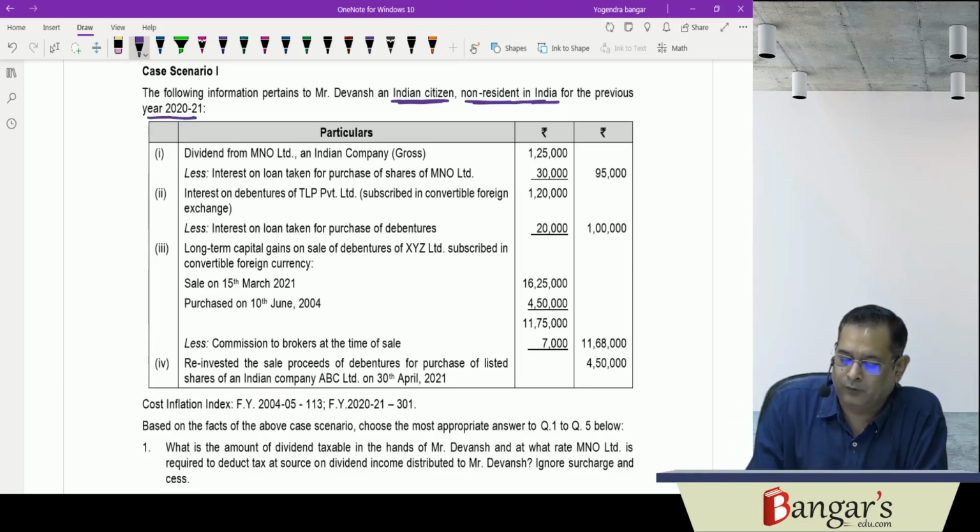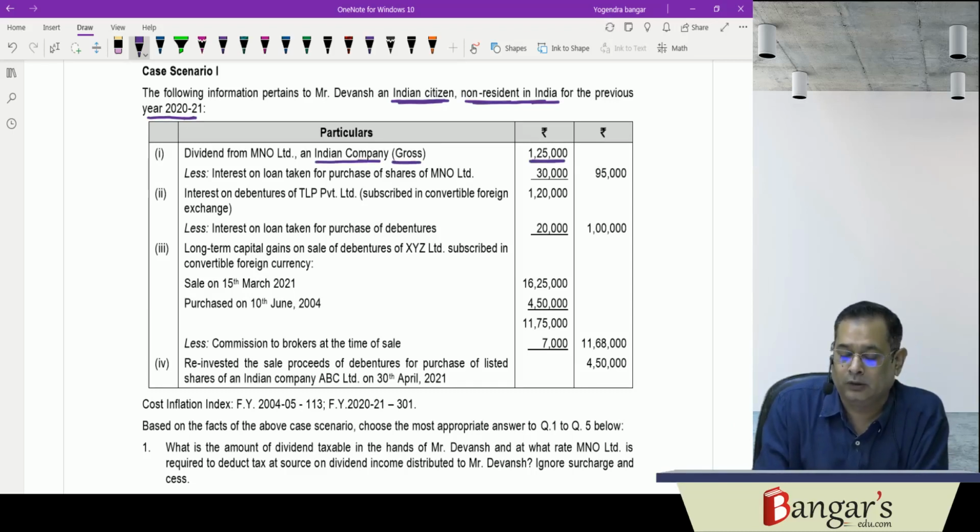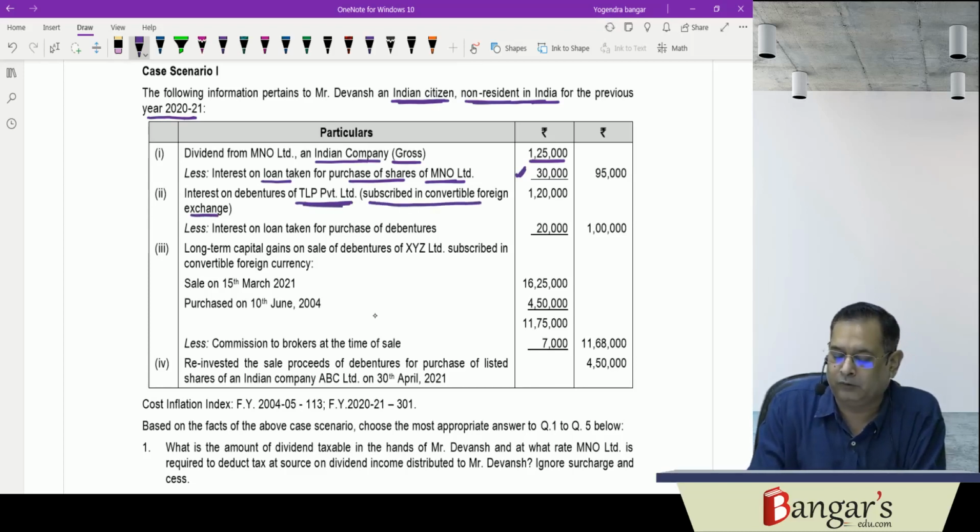Now the information that has been provided is dividend from MNO Limited, an Indian company. The gross dividend is 1,25,000 rupees. Interest on loan taken for purchase of shares of MNO Limited is 30,000 rupees. Then interest on debentures of TLP Private Limited, subscribed in convertible foreign exchange. He has purchased these debentures in convertible foreign exchange, and the amount of interest is 1,20,000 rupees, and interest on loan taken for purchase of debentures is 20,000 rupees.